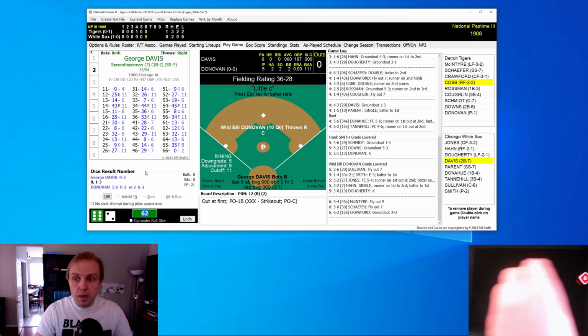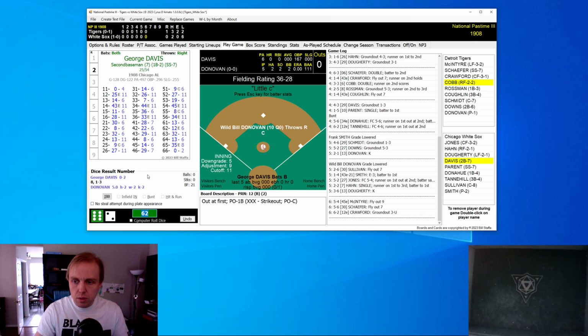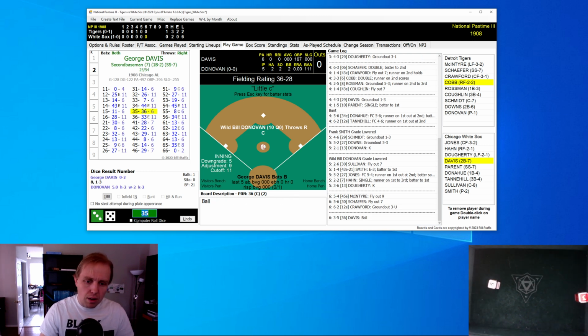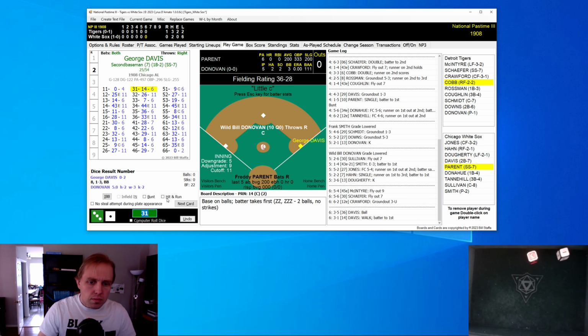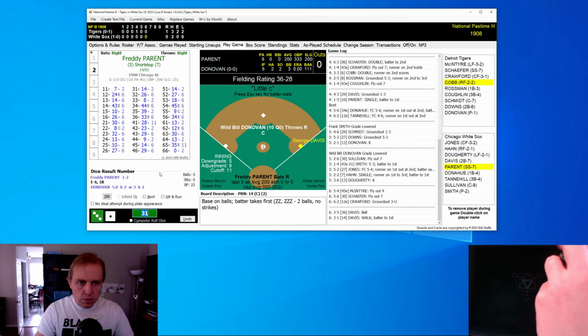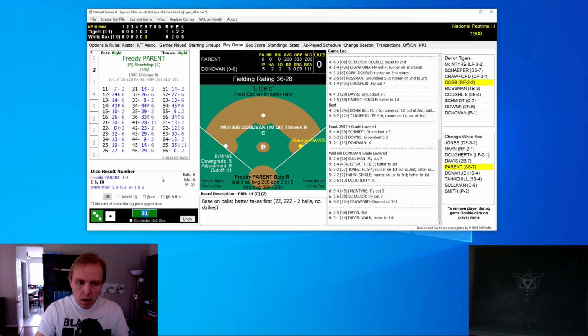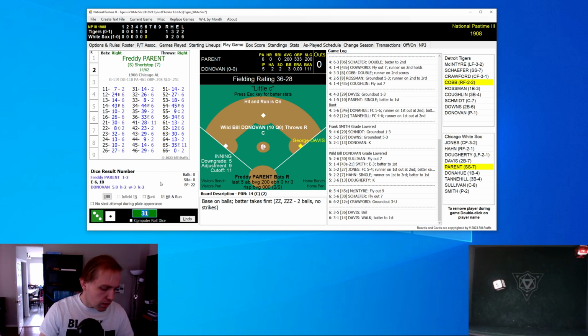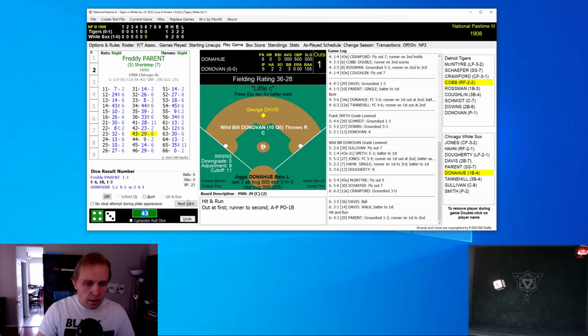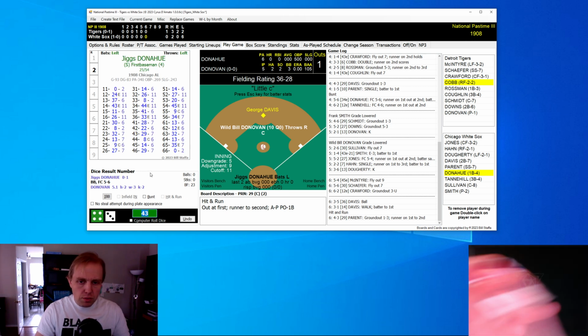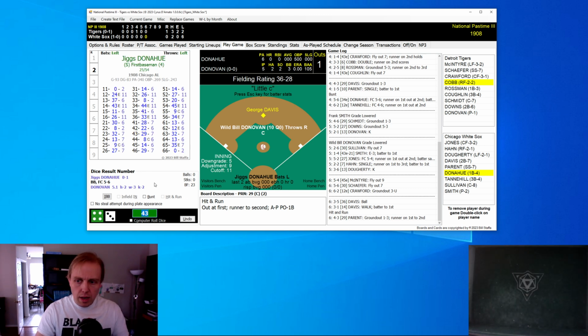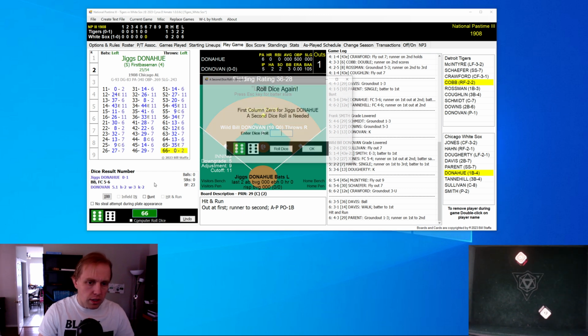A little ground ball to first base, and that does it for the Tigers, top of the 6th. On we go to the White Sox in the bottom of the 6th. I'm going to write about that one of these days. Very, very interesting stuff to find that most people don't look at that era in baseball history closely. Ball there to George Davis. Davis winds up walking. Donovan loses him, and here comes Freddie Parent. And we're going to hit and run, just sort of see what happens. And it's a good hit and run, ground ball to the pitcher. Davis moves to second base, one away now, and here's Jiggs Donahue with a chance to make something happen.